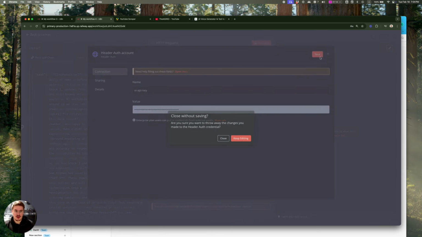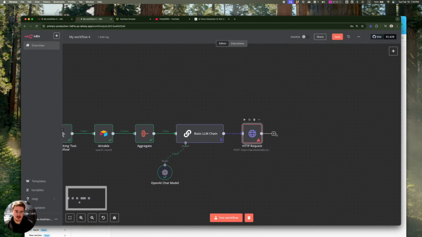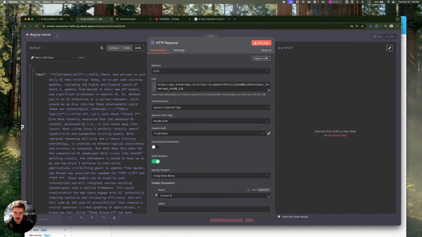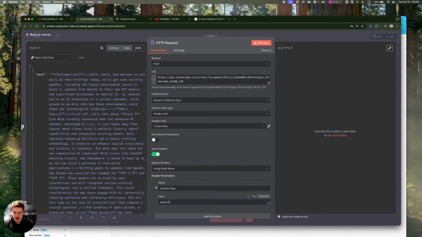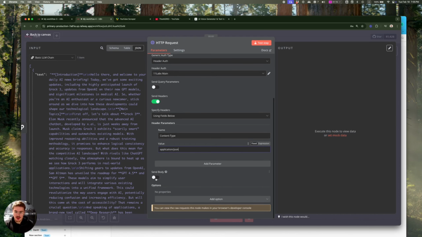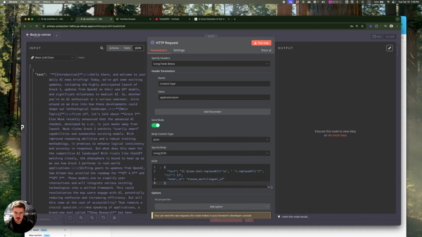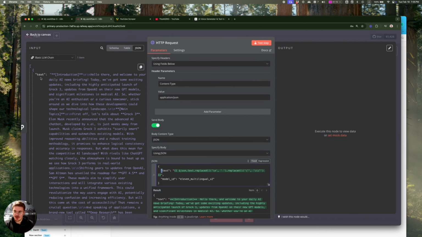Pretty simple. There's documentation on how you can create it. Then the headers are going to be, again, content type application/JSON. The body is going to be JSON, and then just paste this simple JSON, which is going to contain the text, which is the output from the basic LLM chain, and it's going to contain the model ID, which is eleven_multilingual_v2. This is kind of the best model that I think I've used.